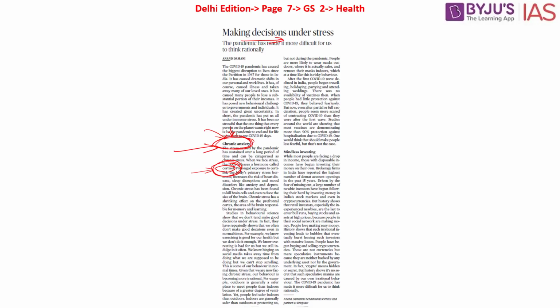So this article says that because of the chronic stress during the pandemic period, it would have increased the risk of heart diseases, sleep disruptions, mood disorders like anxiety and depression, and this might have also killed the brain cells as well, and this will also reduce the size of the brain. So we have to take steps and measures to ultimately bring down this chronic stress, says this article. But there are other parts of this article as well, which is not that important. All that you have to understand is only about the chronic stress. Now let's look into the next article.